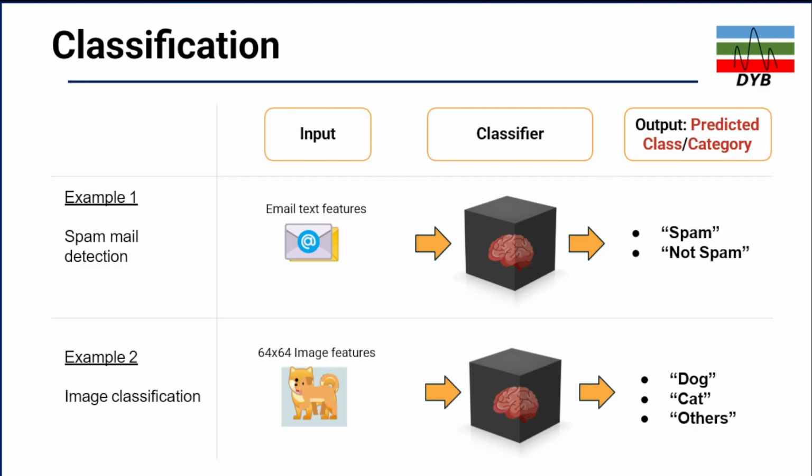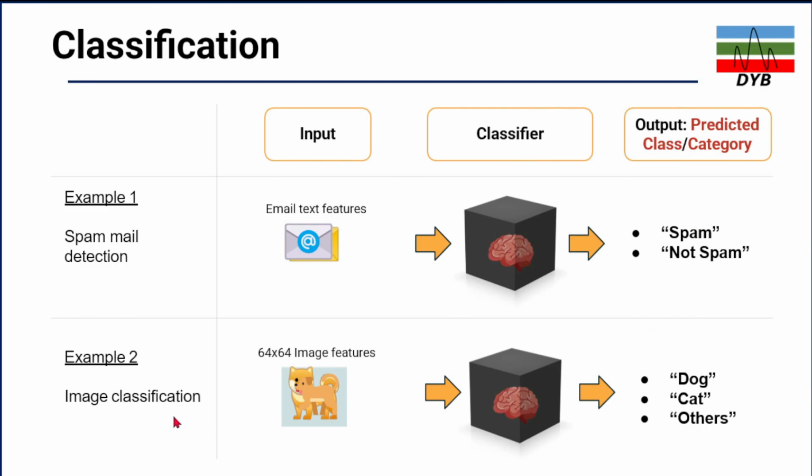Further, if we look at the first type of supervised machine learning, which is classification, this is actually applied to email. Let's say spam emails come into your email address. The input is your email, which has text features. Then the classifier, which is supervised machine learning, will identify based on the text whether it's spam or not. If it is not spam, it goes to your inbox, otherwise it goes to the spam folder.